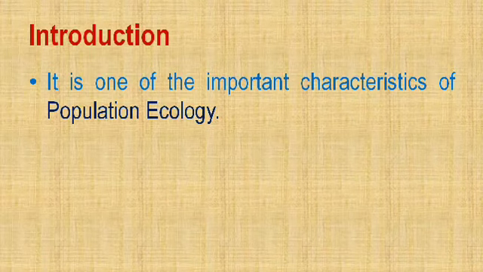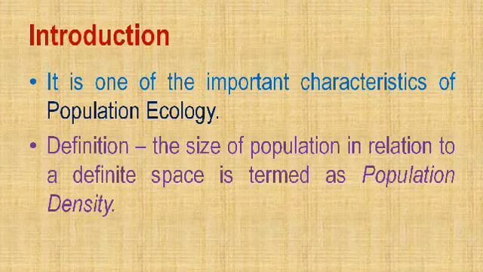So always remember, population is monospecific, and population ecology means the ecology of a single species, which factors are affecting its life and other things. So next topic is definition.